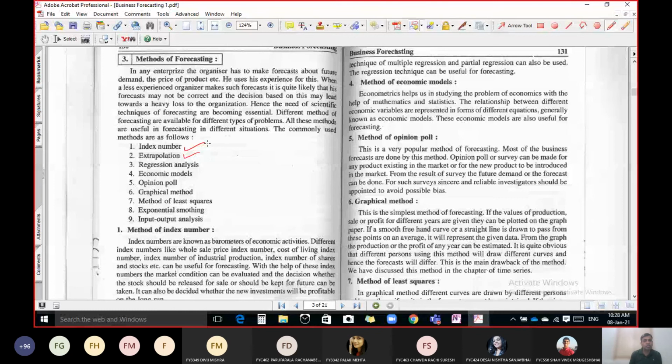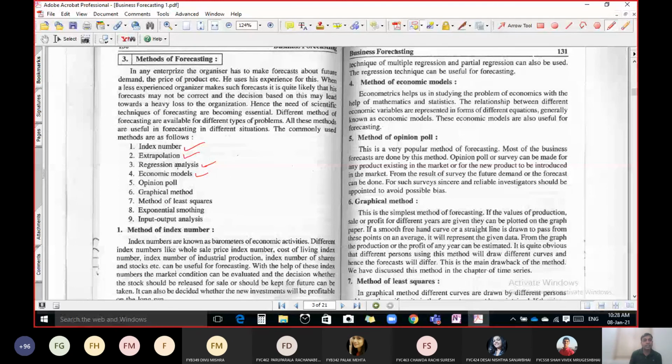Regression analysis is also one of the methods. Then there are economical models, which are not in our syllabus. You know there is a supply law and a demand law. To find the demand for the future, you can convert an economic concept into mathematical form, and that is known as an economical model. By using economical models you can estimate the value of one variable for a given value of another variable, same as regression.